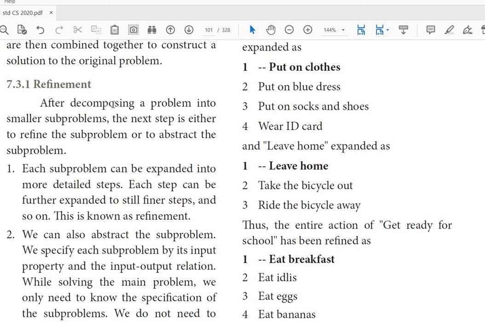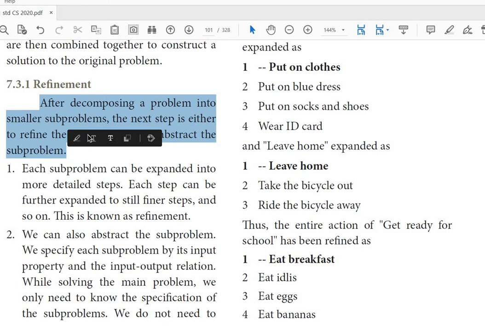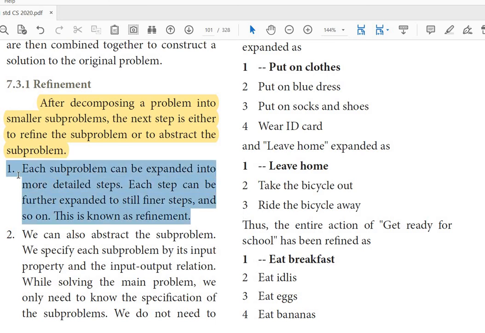Refinement. After decomposing a problem into smaller subproblems, the next step is either to refine the subproblem or to abstract the subproblem. That means after dividing the problem into simple, separate subproblems or modules, the subproblem is refined again to get an accurate answer. Each subproblem can be expanded into more detailed steps. Each step can be further expanded into still finer steps, and this is known as refinement.